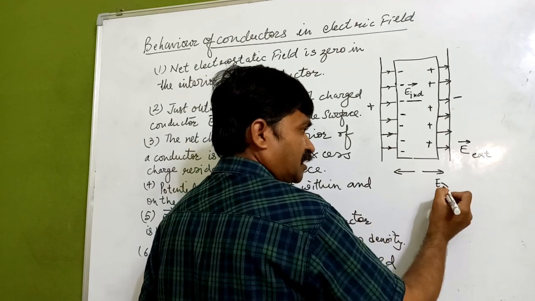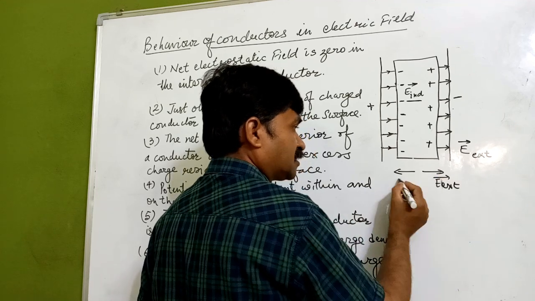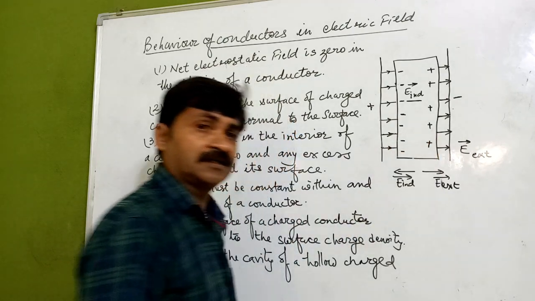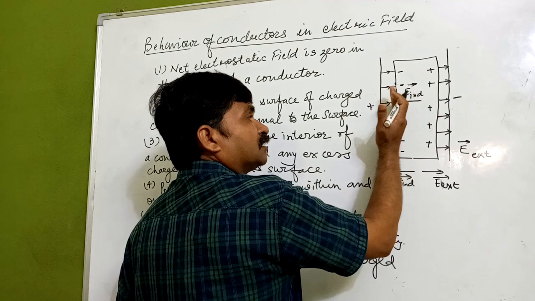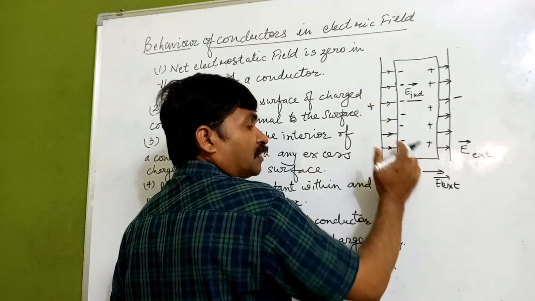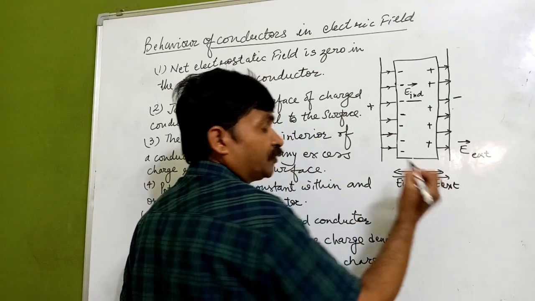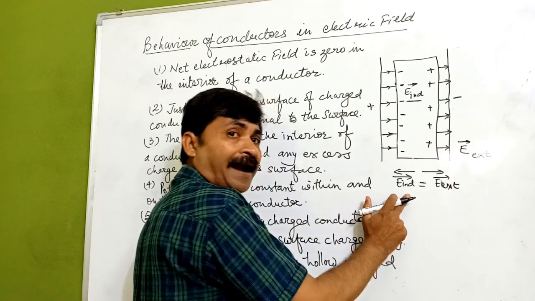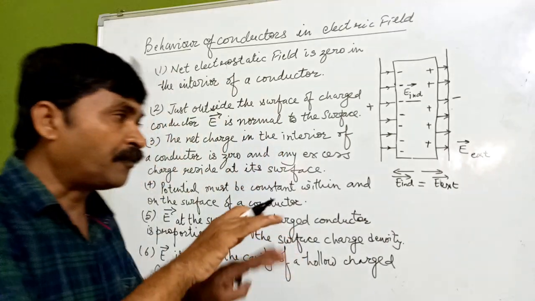This is E external, and this is E individual of this conductor. So there is a continuous movement of the negative charge toward this side until both become equal in magnitude, and both have opposite direction.